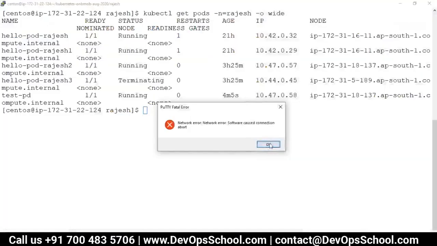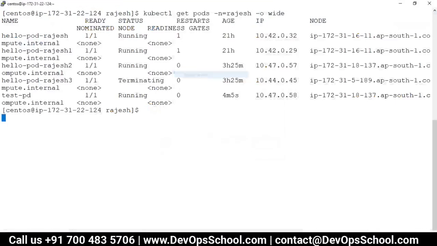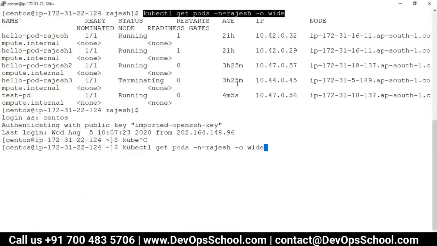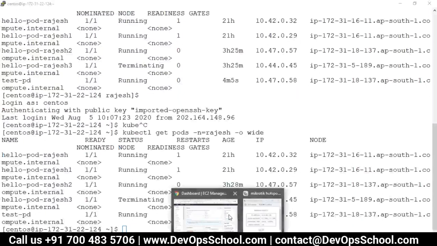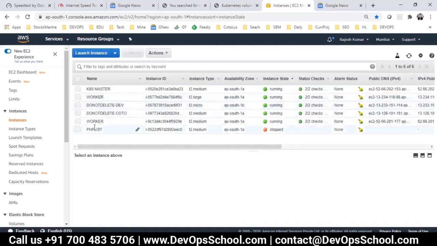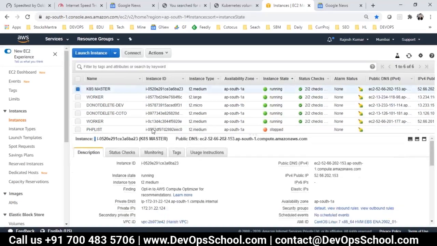Yeah, so here we were discussing about 137, right? So CentOS, kubectl, 137 machines. So here, let's go. And I need the IP address for this.